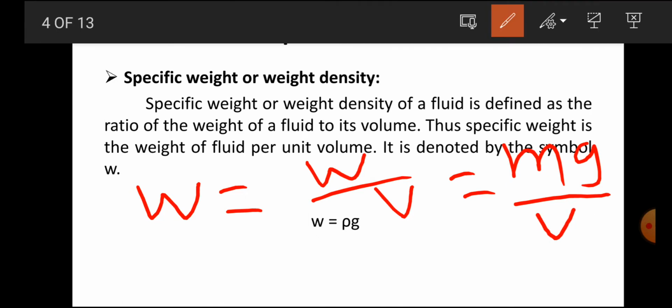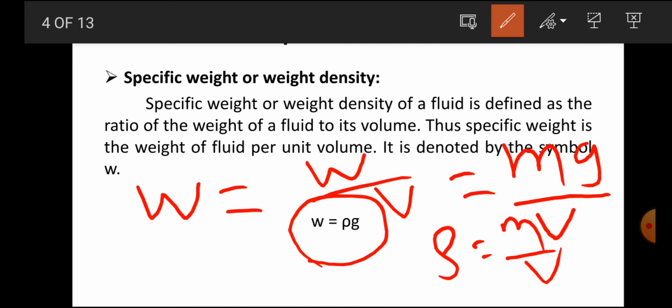I put W is equal to mg. Already I told you, mass upon volume means mass density or density. So instead of m by v, we can write rho. So the equation we have to write is W is equal to rho into g.